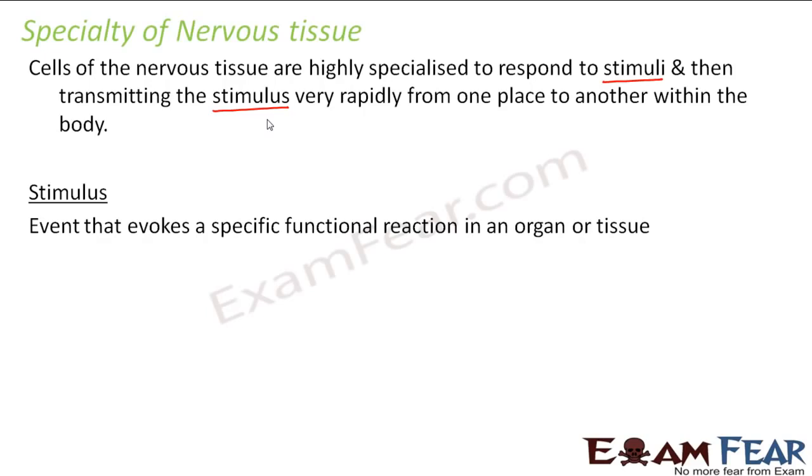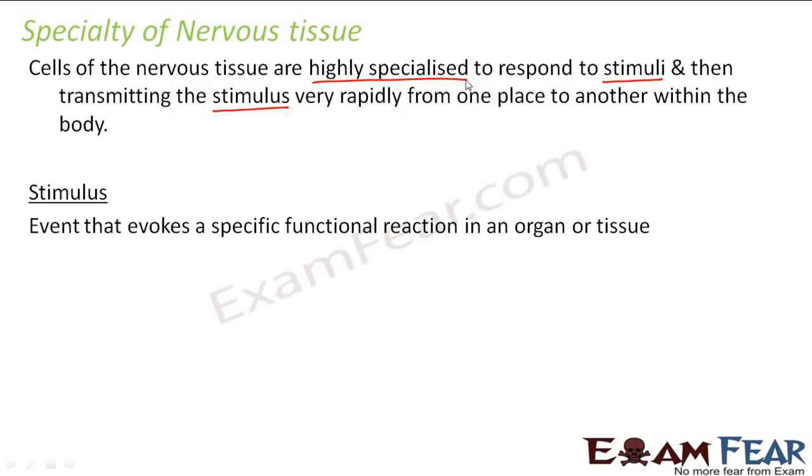But the cells of nervous tissue are highly specialized so that they respond to stimuli very fast, and then they transmit that stimulus very rapidly from one place to another. For example, if you touch something very hot, your hand will react to it. The cells inside your hand will react, but at the same time, the cells of the nervous tissue will immediately transmit that stimulus from your hand to the brain, and then the brain will tell you what to do next.